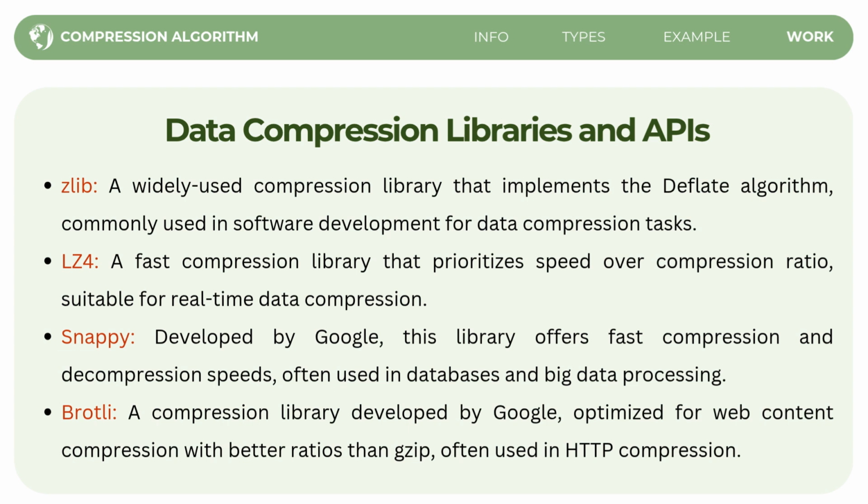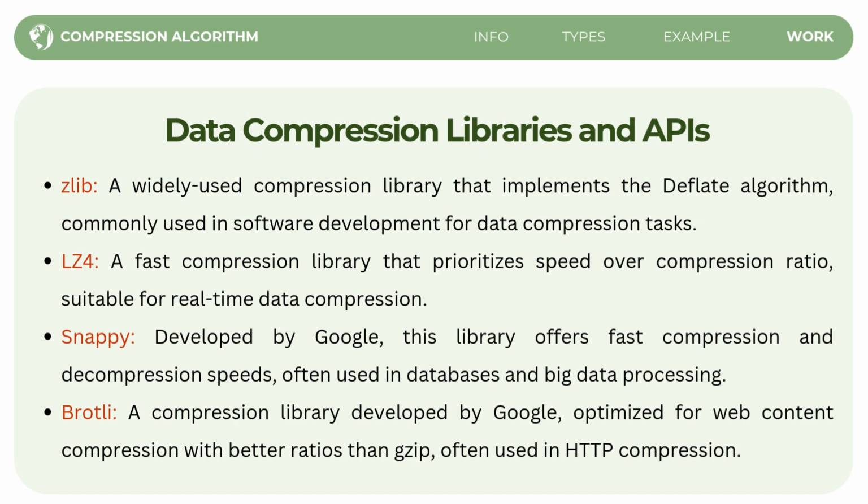So, the data compression libraries and APIs. First, we have zlib. It is a widely used compression library that implements the deflate algorithm. It is commonly used in software development for general data compression tasks, providing a good balance between compression ratio and speed.